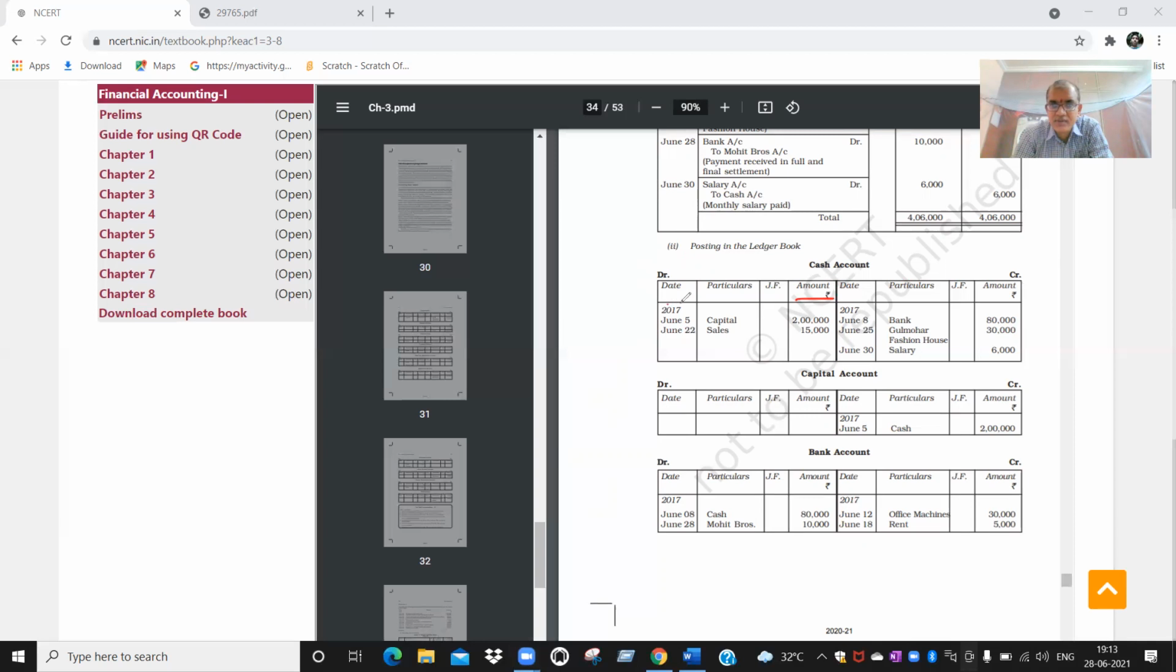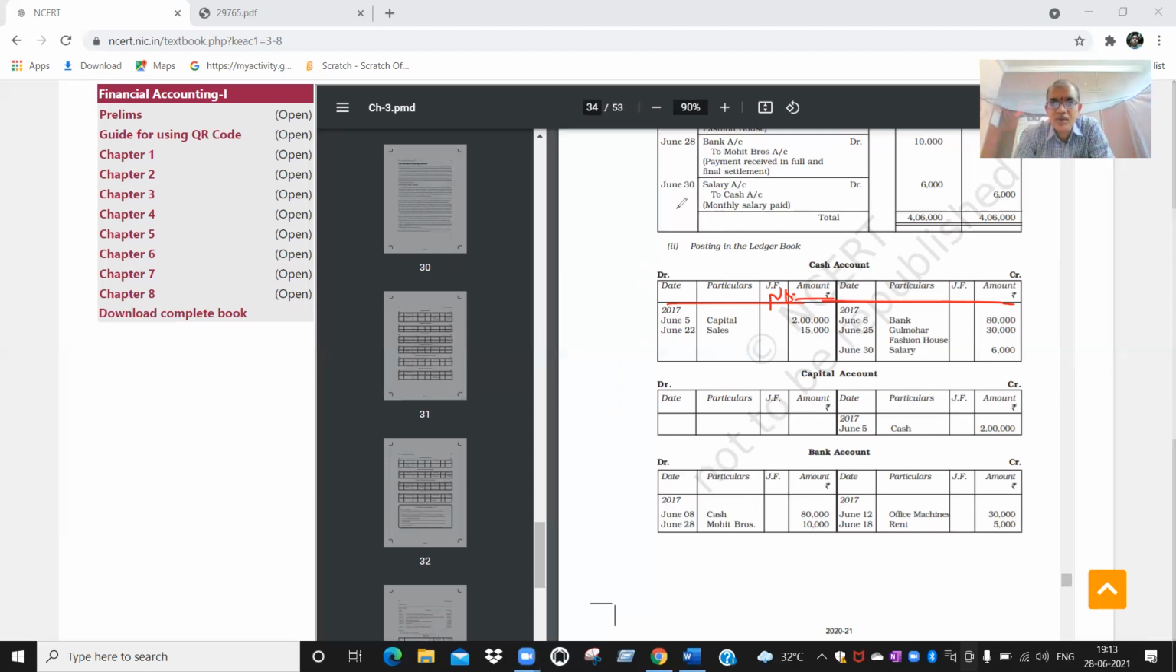So left side, these 4 columns, right side also 4 columns. The same will be repeated: date, particulars, JF, amount. It means you have to mention the JF number actually. Sir, why JF number? Sir, I also mentioned LF number. When it comes, I will tell you. In the subsequent classes, I will explain. After 2-3 problems are over, I will explain what the LF number is and how you can identify it.